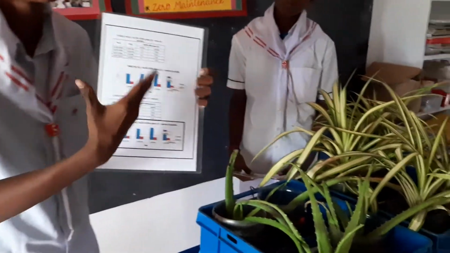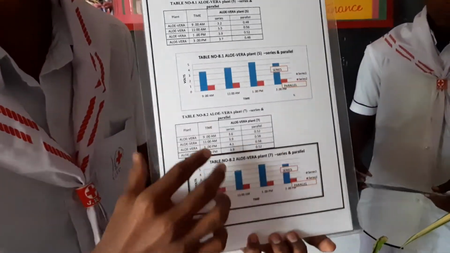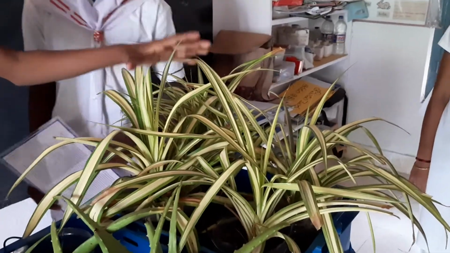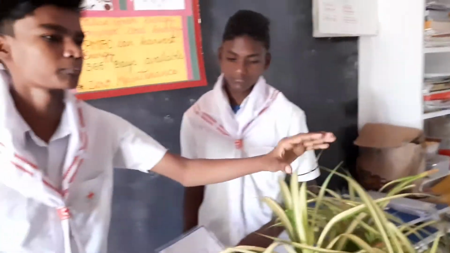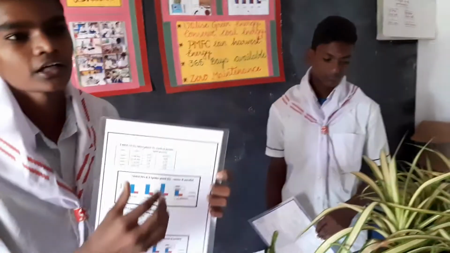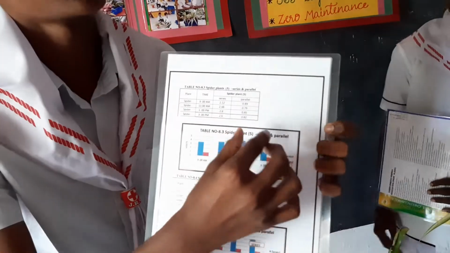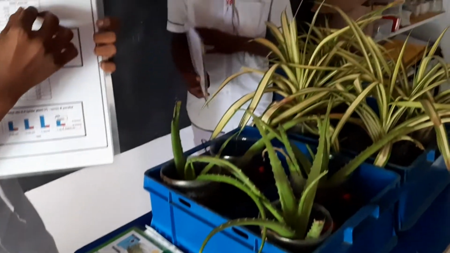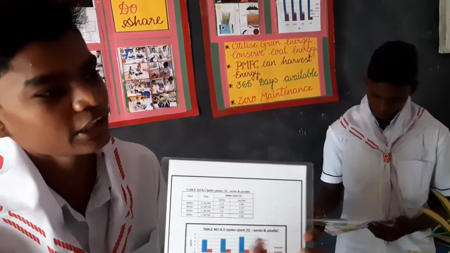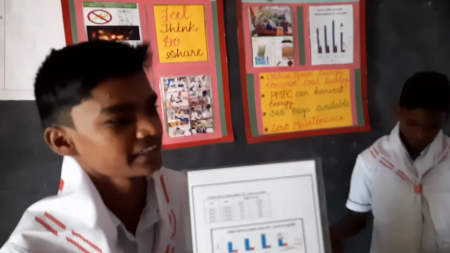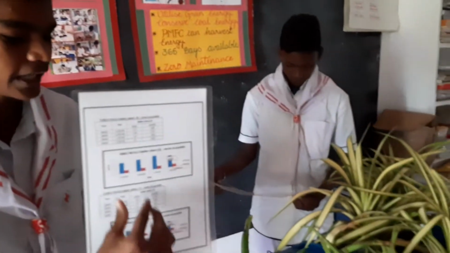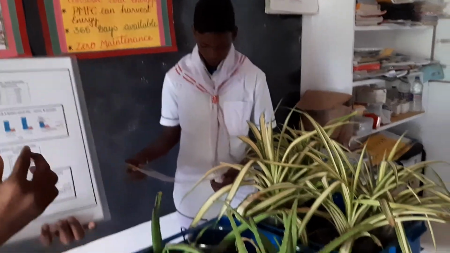To improve our result, we added another 2 aloe vera plants with different time intervals, checking every 2 hours with a multimeter. Another plant is the spider plant. Spider is also a zero point plant. It requires less water and lives in any conditions. We take 5 spider plants connected in series as well as parallel and check the readings every 2 hours. We got 2.8 volts at 1 pm in series, but parallel is 0.85. To improve our result, we added another 2 spider plants, with readings at 9 am, 11 am, 1 pm, and 3 pm, checking every 2 hours with the multimeter.